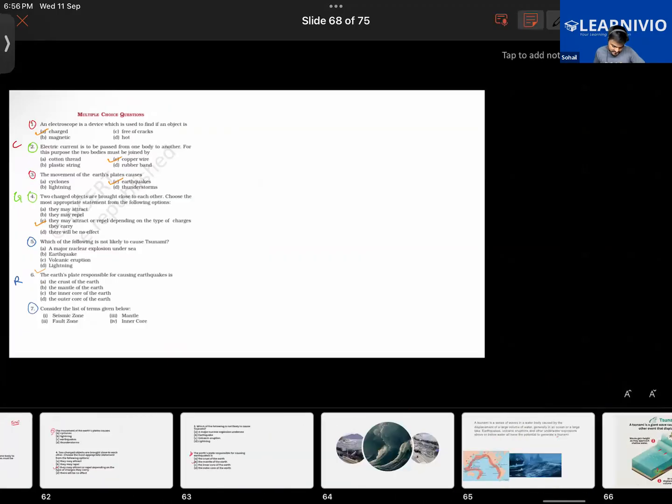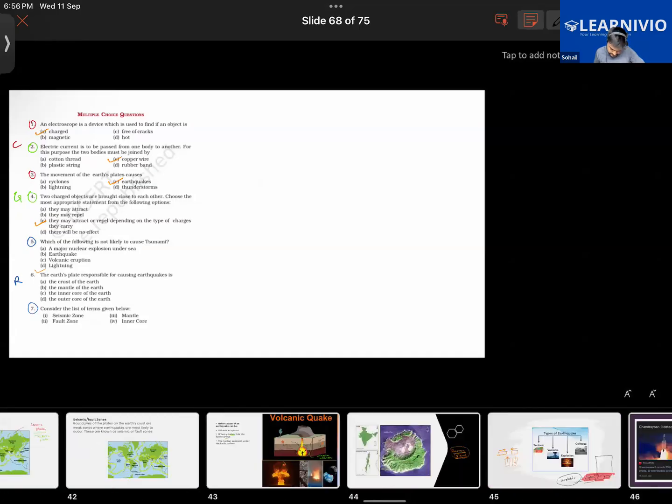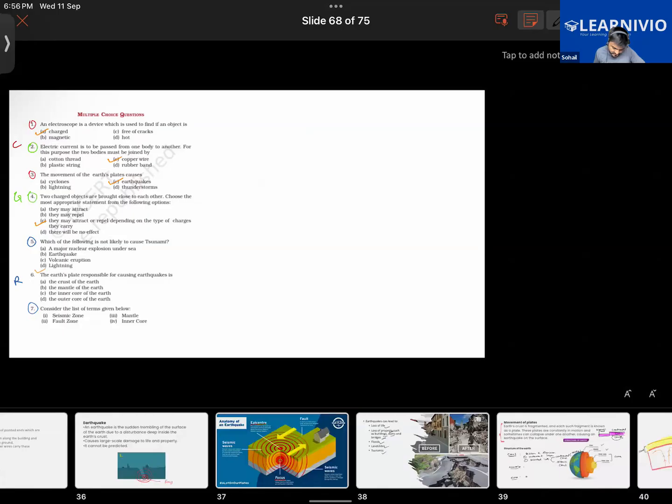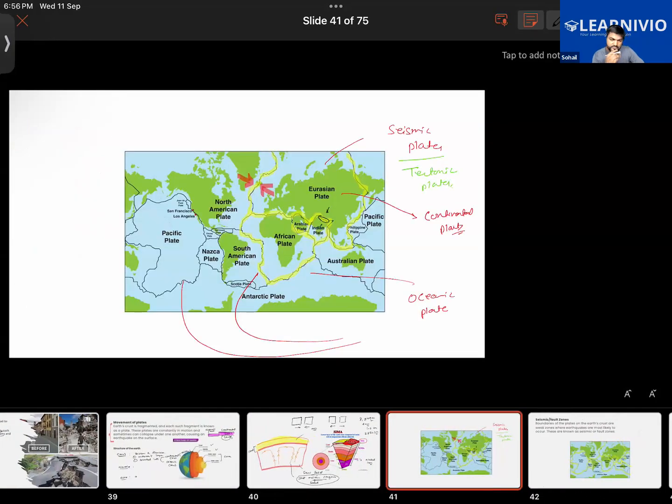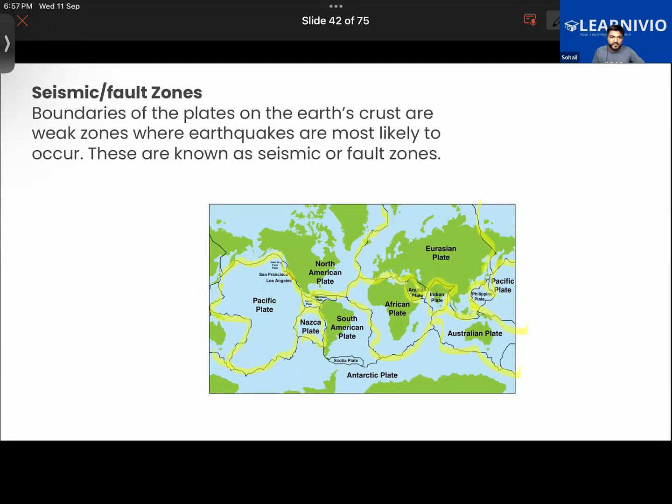Okay, let's go to this slide here. What did we learn about these? Where two plates meet, that is the boundary of the plates. So they are called a seismic zone or fault zone, right?